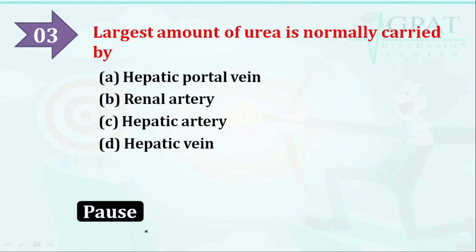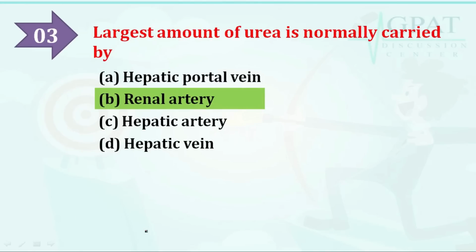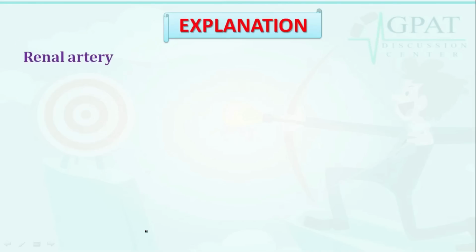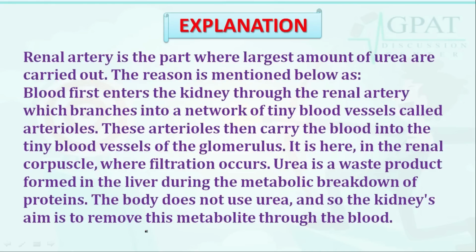The correct answer is renal artery. Here we have the explanation that the renal artery is the part where the largest amount of urea is carried.